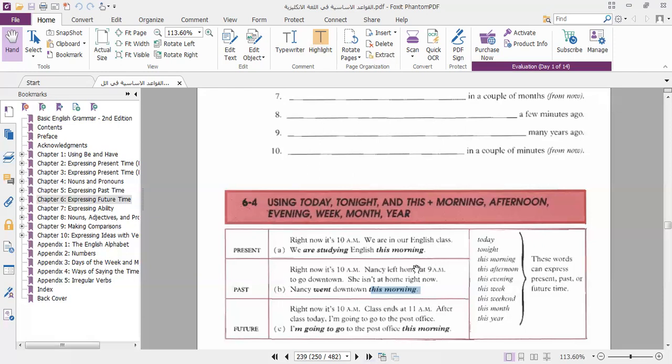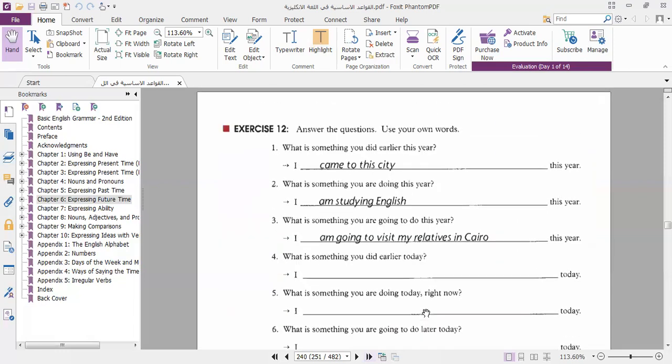The second one, we refer to something that happened an hour ago, so we use it with the past: "Nancy went downtown this morning." The third one, we refer to something that will happen after school today, so we say "I'm going to go to the post office this morning." To conclude, these phrases like this morning, we can use in different situations, in different tenses: the present, the past, the future. Okay? We will stop.